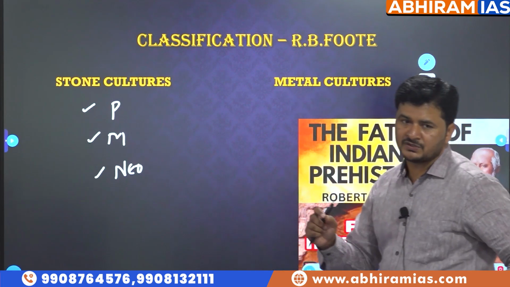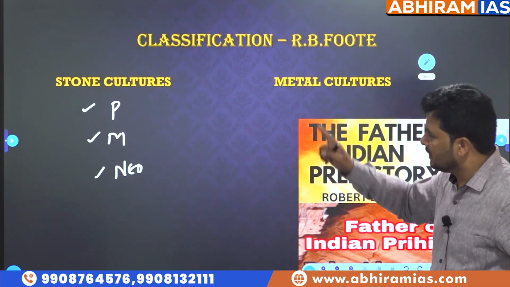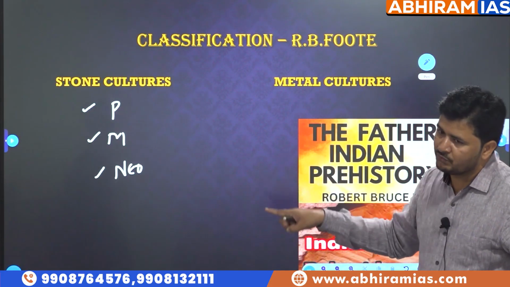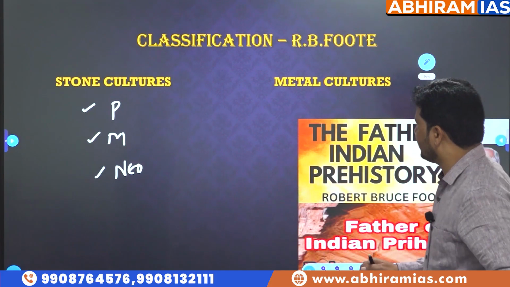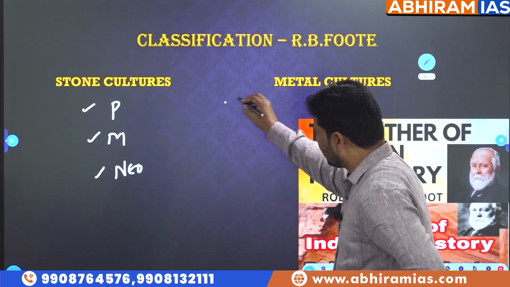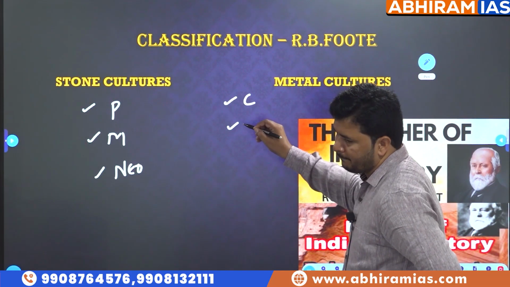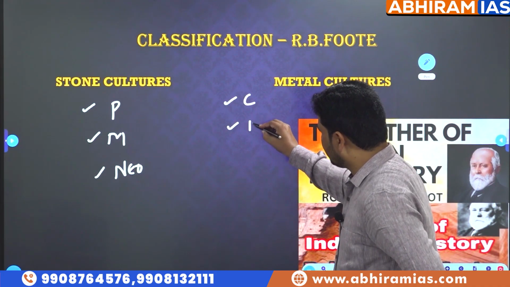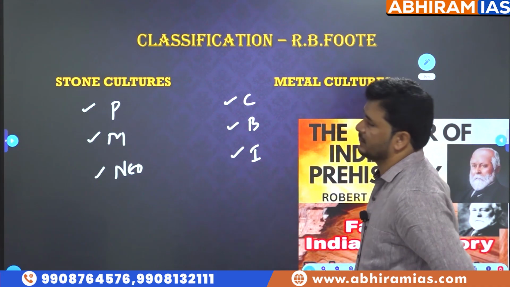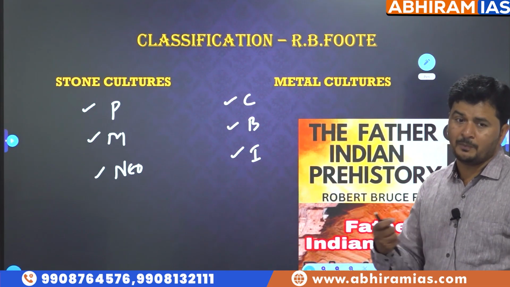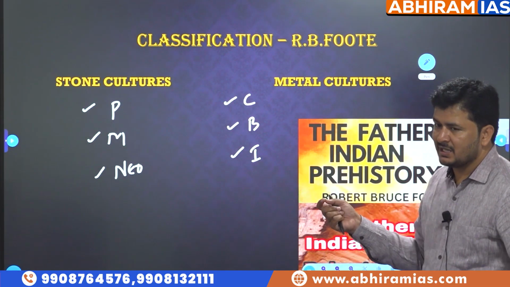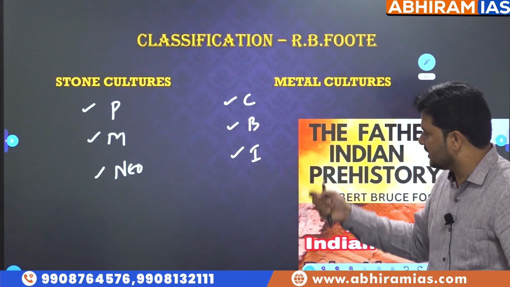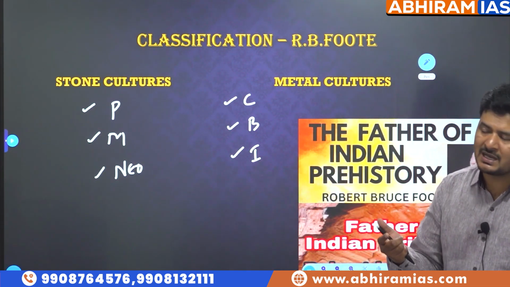As I was telling, we found previous question in prelims, odd one out: 3 cultures from Stone Age, 1 from Metal Age, or 3 from Metal Age, 1 from Stone Age, right? Now, what are the Metal Age cultures? Very good. Chalcolithic followed by Bronze Age, followed by Iron Age. Chalcolithic, copper, right? Bronze Age, Harappan cultures. Bronze Age, otherwise called Indus people, are Harappan cultures. When it comes to Iron Age, otherwise called Aryan cultures, right?